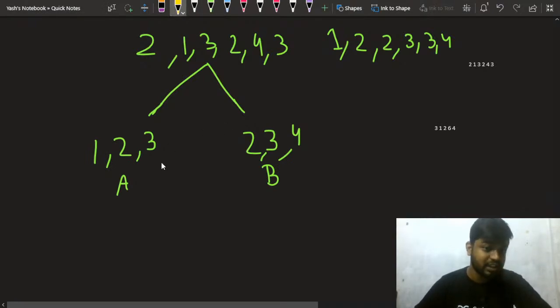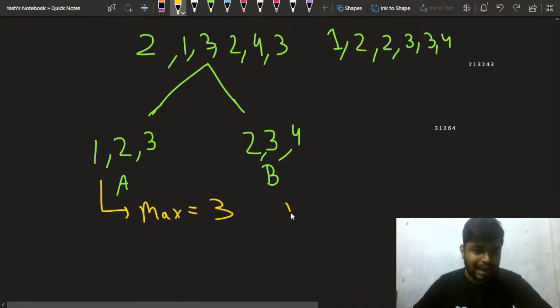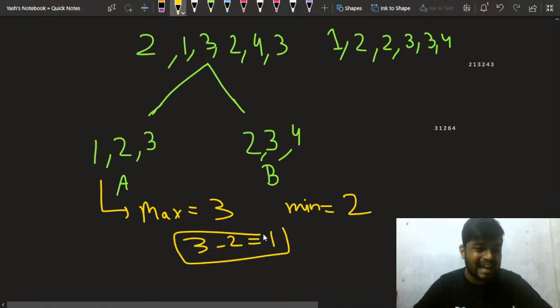Now tell me one thing, this is what you guys are suggesting probably, right? Yeah, it will not work. Ria, it will not work, right? Yes, it will not work because the maximum for this will be 3 and the minimum for this will be, what? Minimum for this will be 2. So 3 minus 2 will give me a 1. But the actual answer for this test case is 0, right?